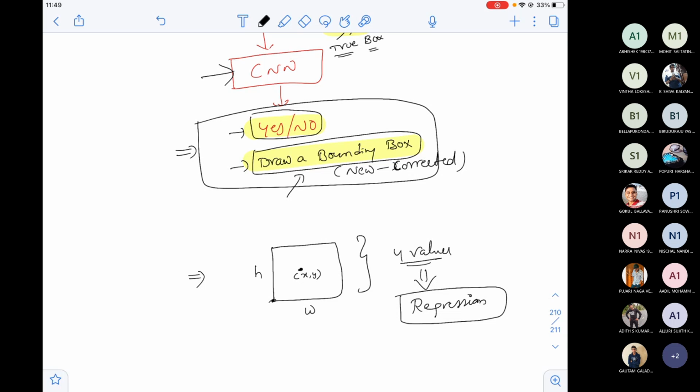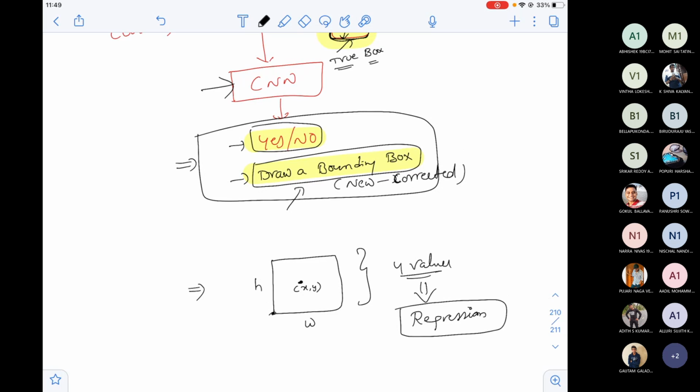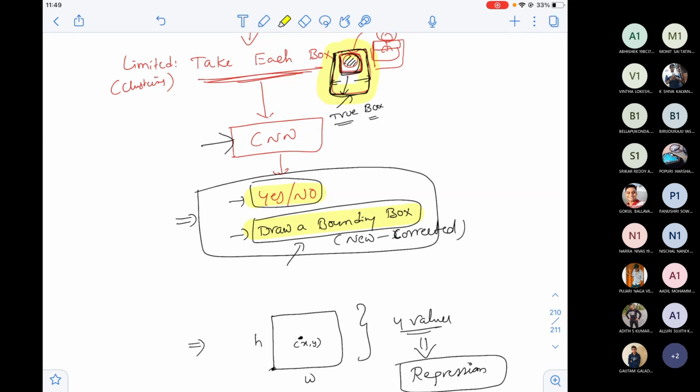But the biggest question now, literally the biggest question, is what is the difference between a CNN for classification and a CNN for regression? In this case, very important, the same CNN has to perform classification, yes or no. The same CNN has to perform regression also. Can we really do it? A single CNN outputting yes or no?